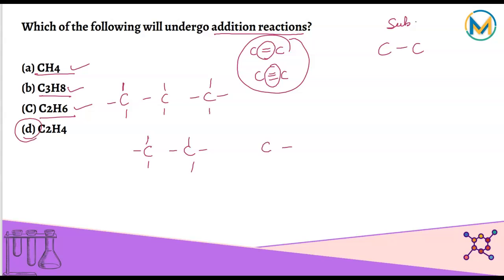Let's cross check. 2 carbon and 4 hydrogen. So 1, 2, 3 and 4. With 4 hydrogens here, the bonds are not satisfied, so you have a double bond. So this is an alkene, ethene. So ethene will undergo addition reaction. D is the correct answer.